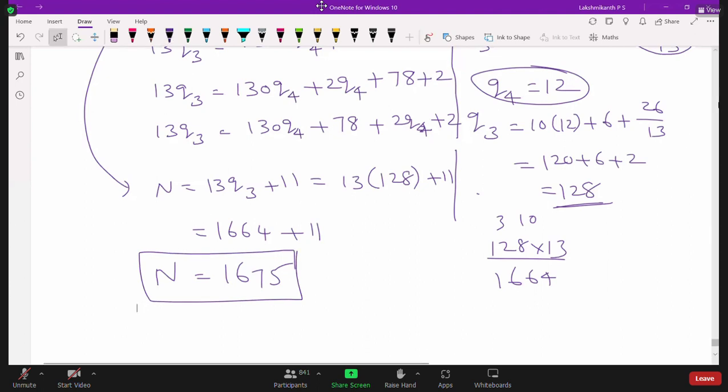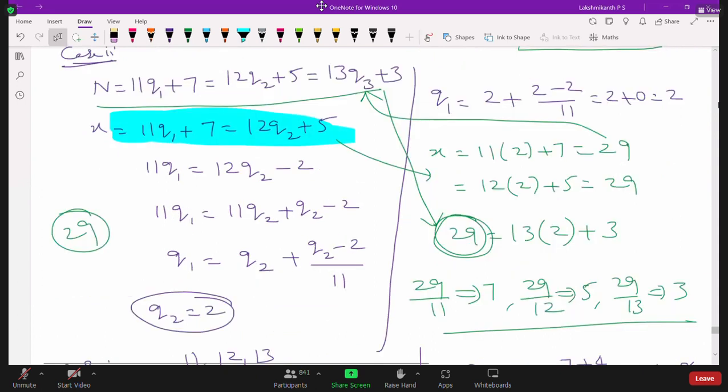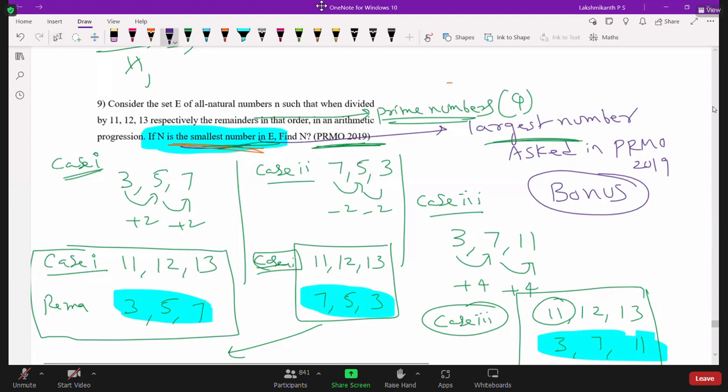So similar method we should check. So we can easily understand once you solve this problem. So 29 is the least value. So the answer should be 29. Okay, so hope it is clear for everyone.